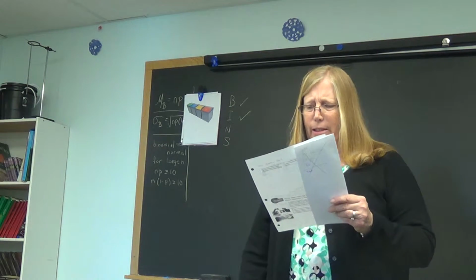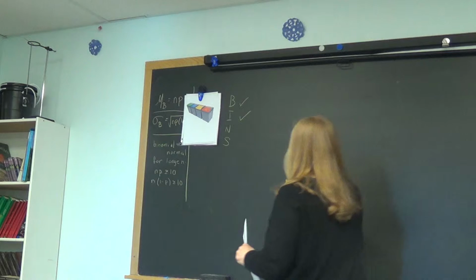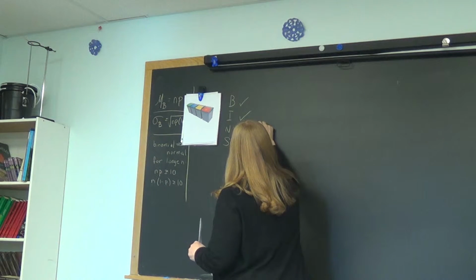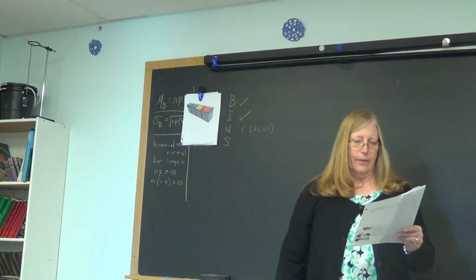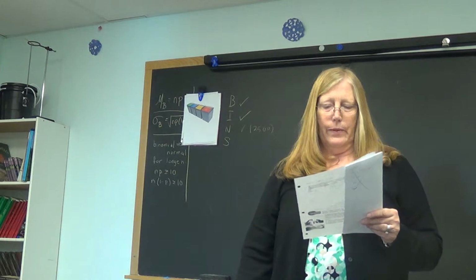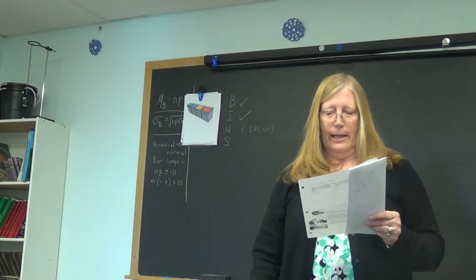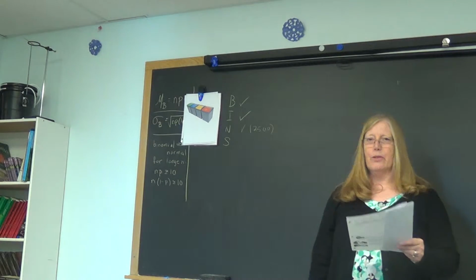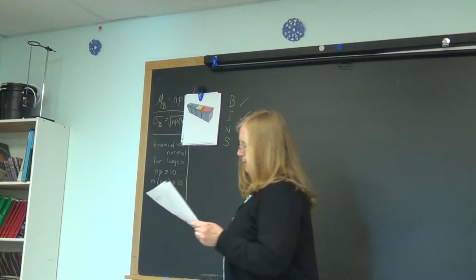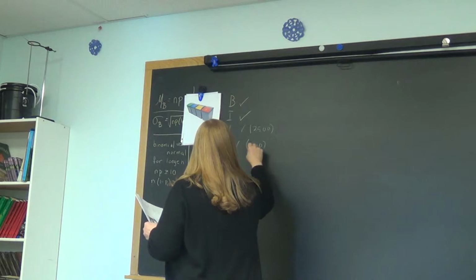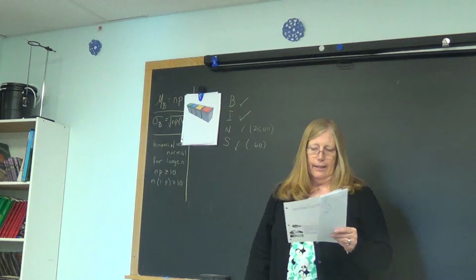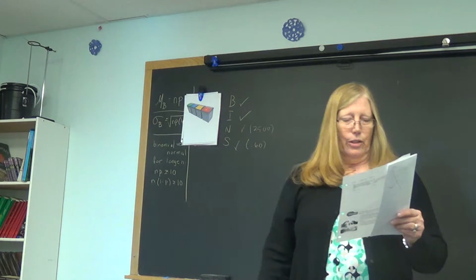Yes, 2,500. So the number was set, I'll put it up here, we'll need it in a second. Julia, is the probability the same for each trial? Yeah, 60% agree.